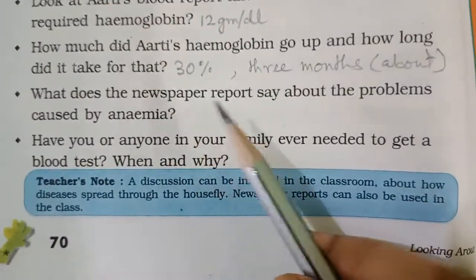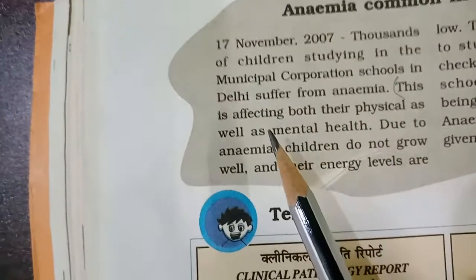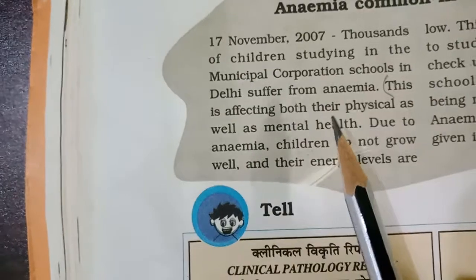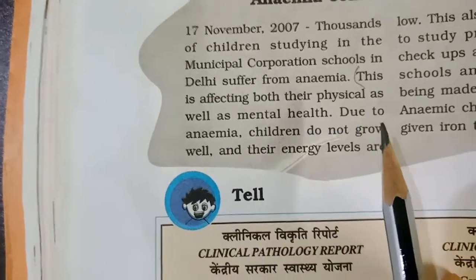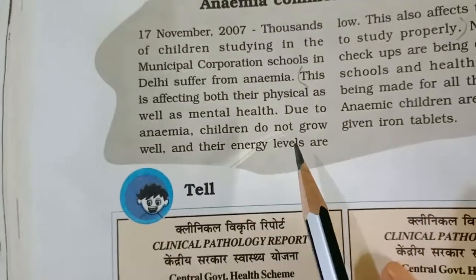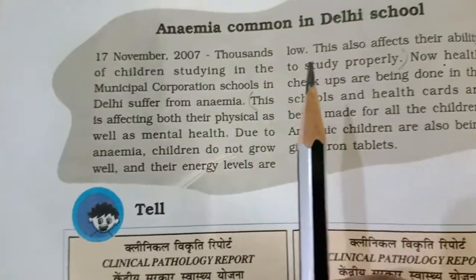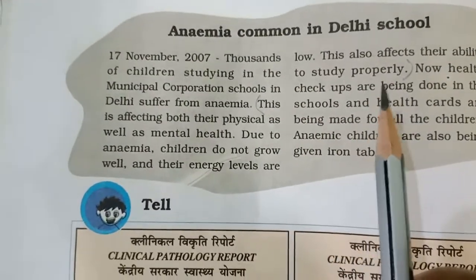What does the newspaper report say about the problems caused by anemia? Here it is given clearly. Due to anemia, both the physical and the mental health of the children are affected and they don't grow well, and their energy levels are also low. This also affects their ability to study properly.